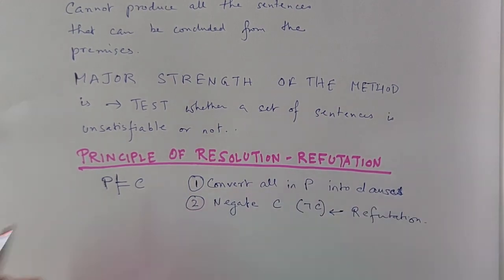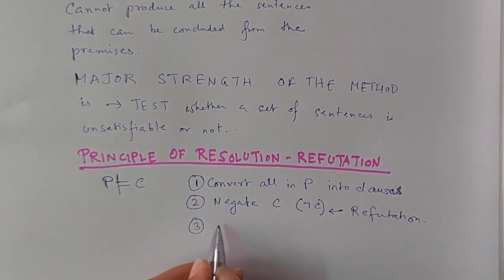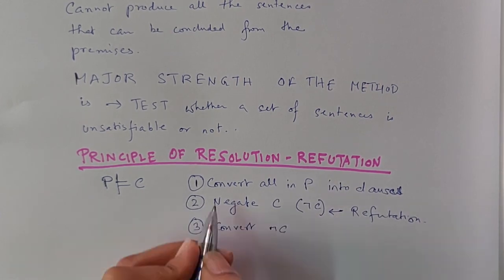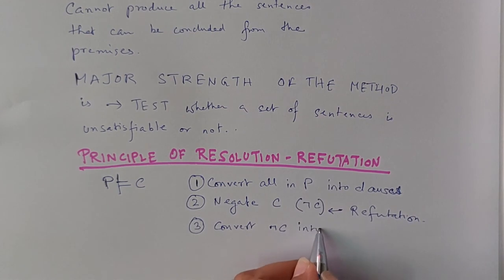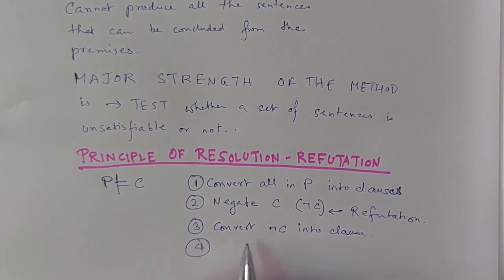Refutation means you are refusing, you are denying something. So negate C. Then convert not C into clauses also. Then make a new set of sentences.